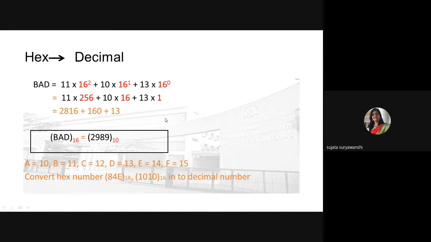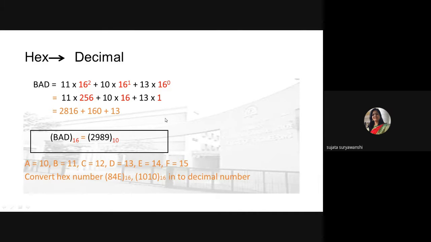Actually it is a little bit confusing when you convert in reverse, that is decimal to hex, decimal to binary, decimal to hexadecimal like this. Okay, so just remember, in today's lecture we have seen how to convert any base, any radix number system into the decimal number system. Okay, so binary to decimal, octal to decimal and hexadecimal to decimal. So whenever you want to convert any number system into the decimal number system, you have to remember the base. Okay, and you have to remember all the steps.